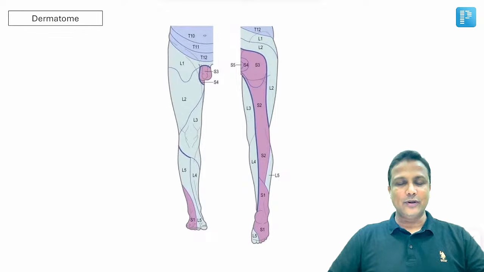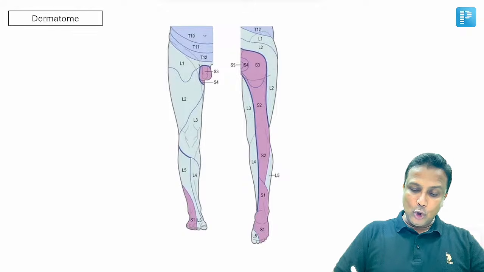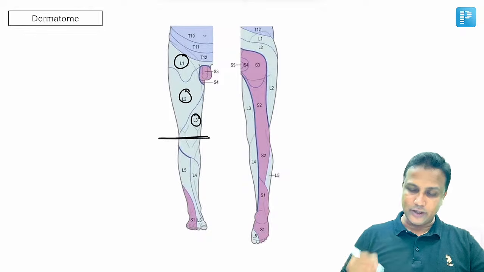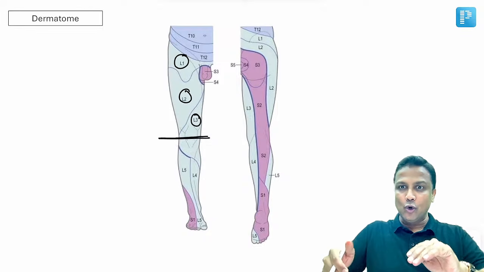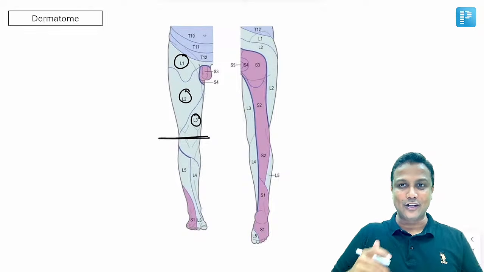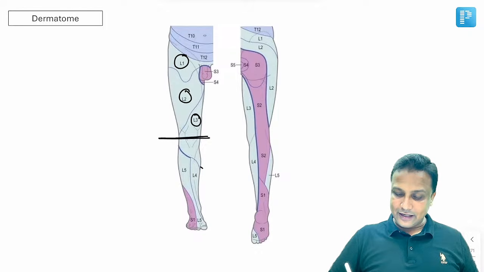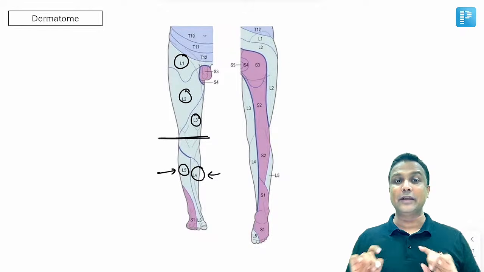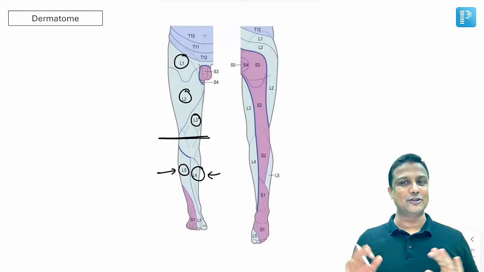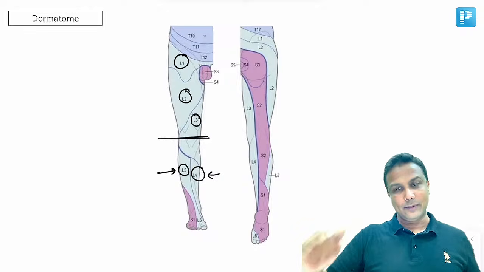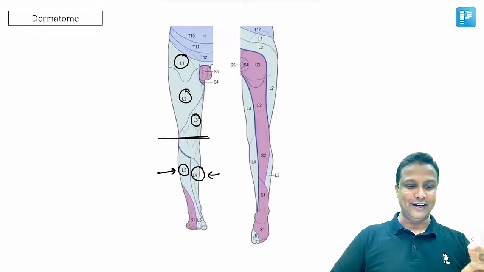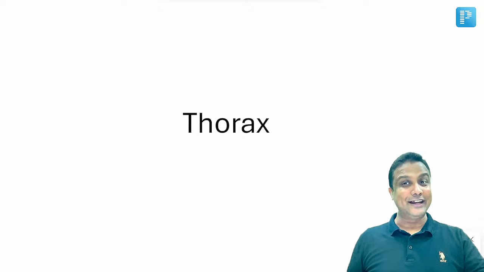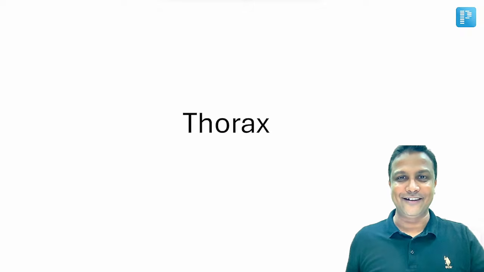Now once you are done with this one, welcome to the dermatome. The lower limb will be supplied by your L1, L2 and L3 up to the knee joint. पहले ये याद रख लो. And now the lower limb is actually rotating inwards, embryology, है ना? So therefore after L3, L4 will be towards the medial side, whereas L5 will be towards the lateral side, sir. That is something important. They'll give you an image-based question. So L4 will be towards the medial side, L5 will be towards the lateral side, sir. Done. Okay. That is all about the lower limb that you have to revise. Every concept has been completed here, sir.